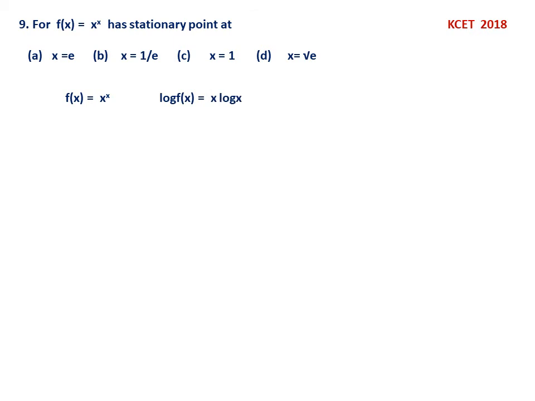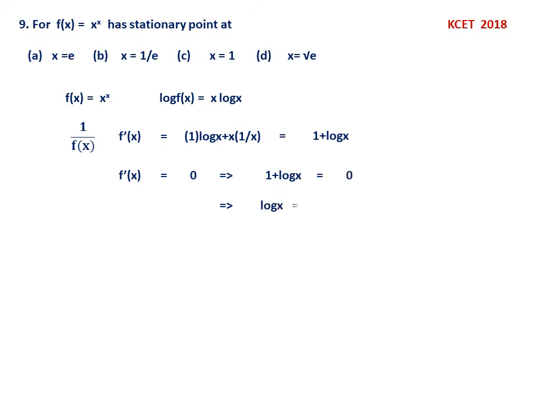Now once again you have to take log on both sides. Log f of x equal to x log x. Therefore 1 by f of x into f dash x will be equal to, once again product rule on the right side. So differentiation of x is 1, into log x, plus x into 1 by x. So this will be 1 plus log x. Therefore f dash x equal to 0 gives 1 plus log x equal to 0. So this gives you log x equal to minus 1, x equal to e power minus 1. Now, stationary point is asked. See the difference. It is not maximum or minimum, it is where it is turning. So it is x equal to 1 by e.